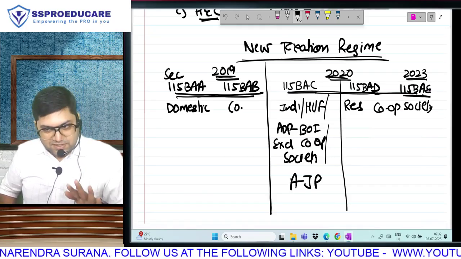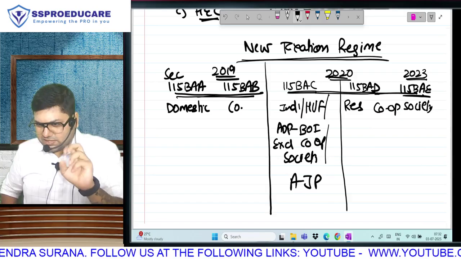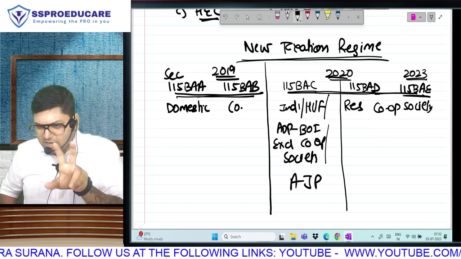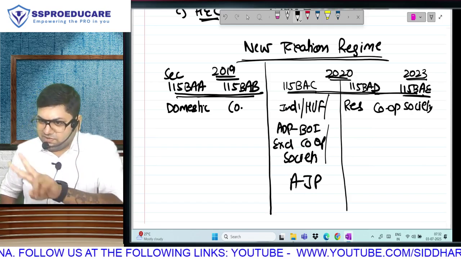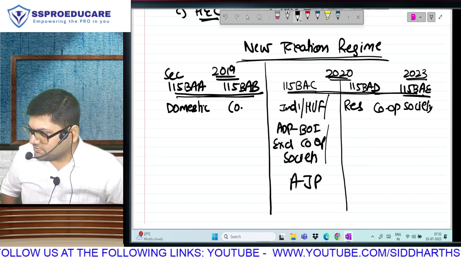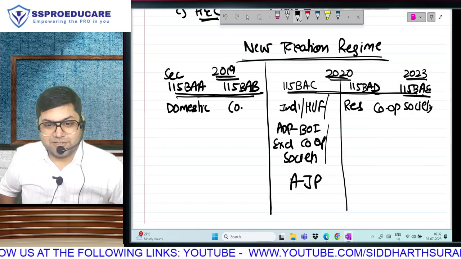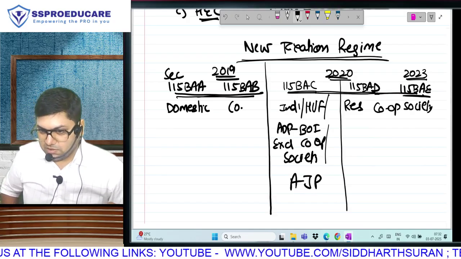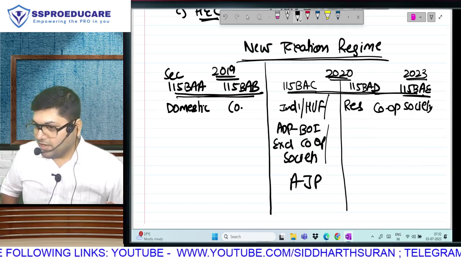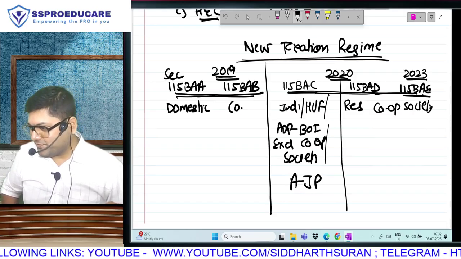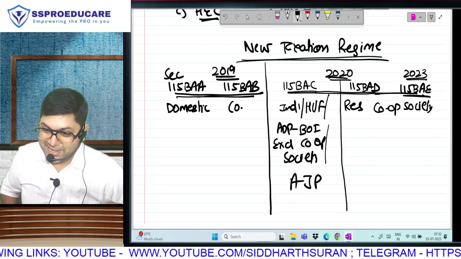In other words, now we have two assessees. Local authority we are not counting. Other than local authority, we have two assessees for which there is no new taxation regime. One, partnership firm including LLP, and two, non-domestic company. No new taxation regime. If you get an exam question on partnership firm, you should be very, very happy.